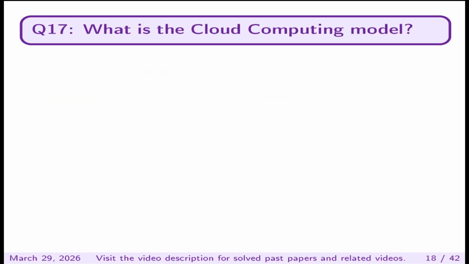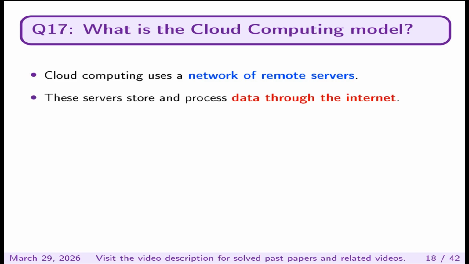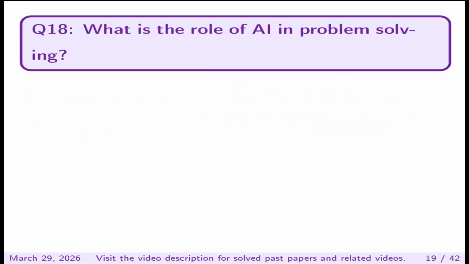What is the cloud computing model? Cloud computing uses a network of remote servers. These servers store and process data through the internet. Users can access services from anywhere without relying only on local devices.